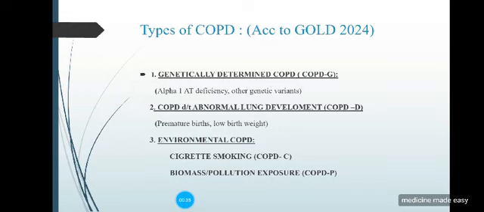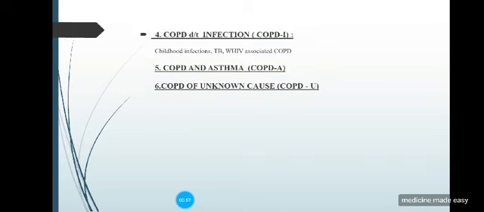According to the GOLD 2024, there are different types of COPD, like genetically determined COPD, for example alpha-1 antitrypsin deficiency, COPD due to abnormal lung development, for example due to low birth weight or premature births, environmental COPD, which can be due to cigarette smoking or biomass fuel exposure, COPD due to infections like childhood infection or tuberculosis, then overlapping COPD and asthma, then COPD of unknown cause.